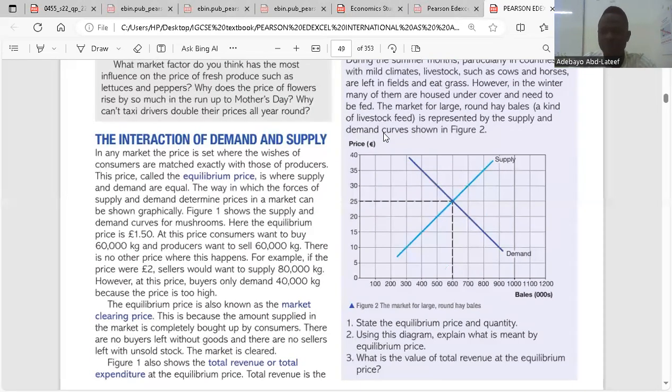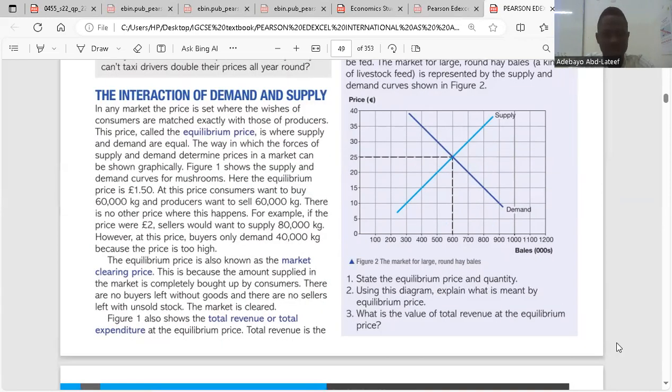That is what we call the market price. The market price is also the equilibrium price, which is the price of agreement between the quantity demanded of the product and the quantity supplied. So that is what equilibrium price is about. It means there's agreement between consumers and suppliers for such a price.